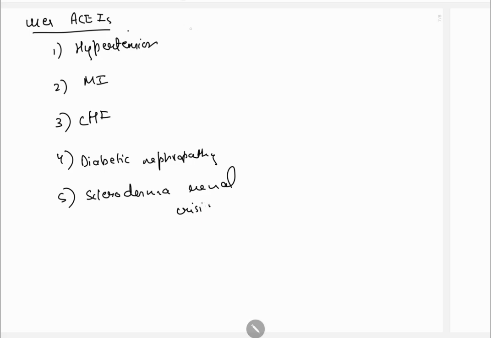In hypertension, these are used in all grades of hypertension. They decrease cardiovascular and cerebrovascular morbidity and mortality.